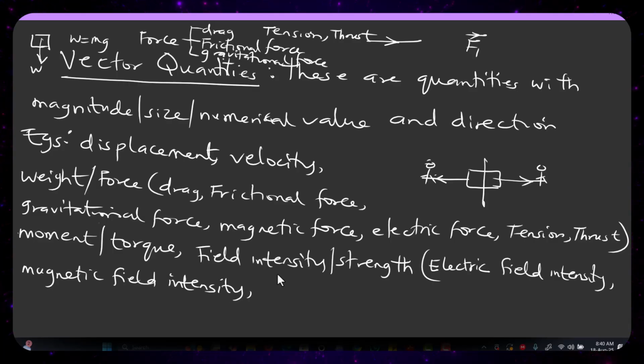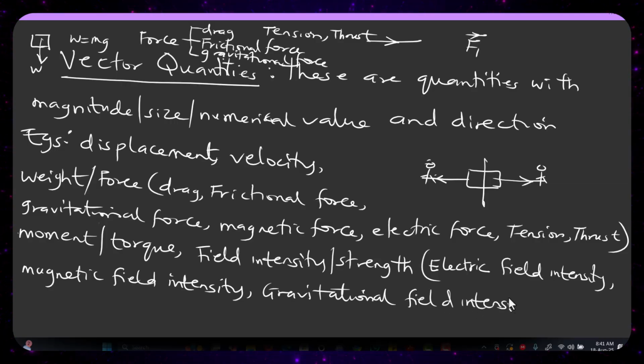Then we also have gravitational field intensity. So these are the things we have under field intensity. Remember, I gave examples under the category of force.